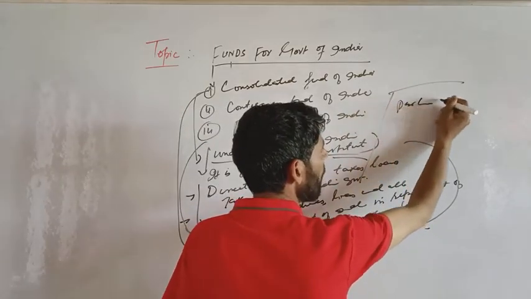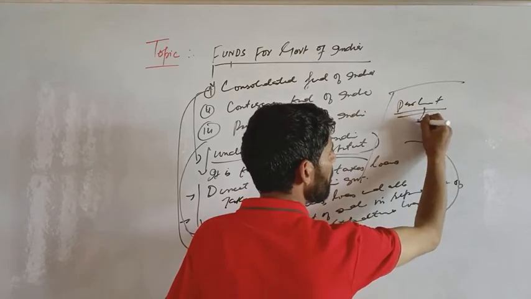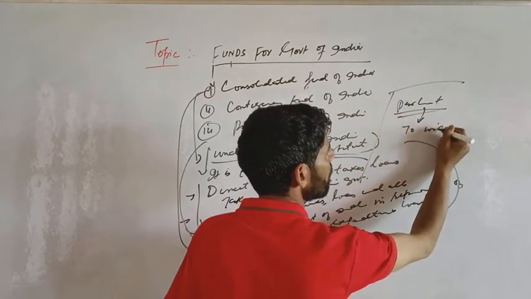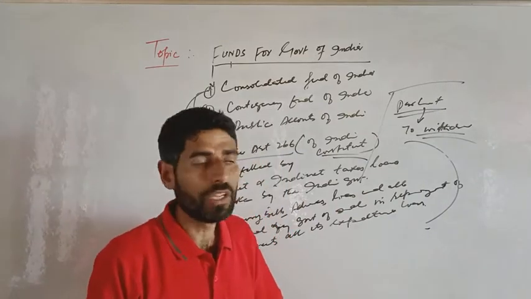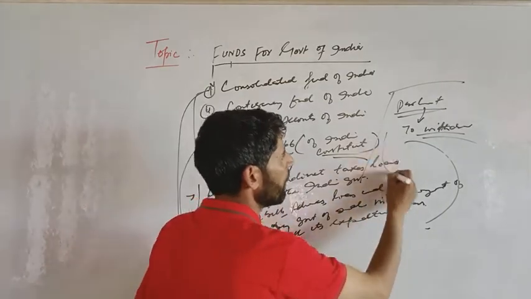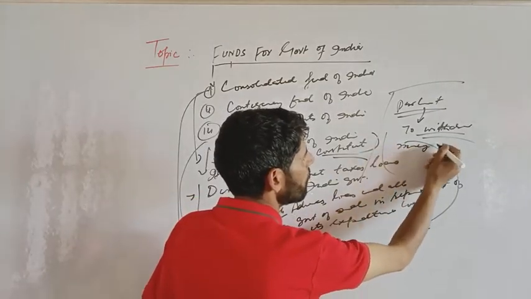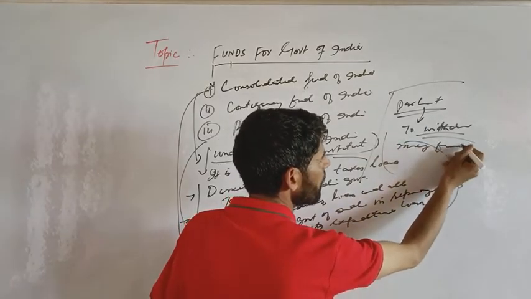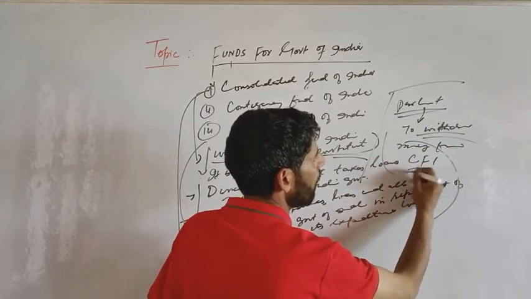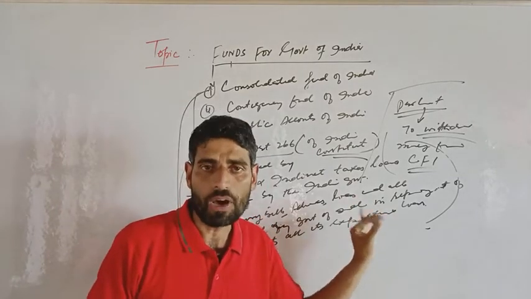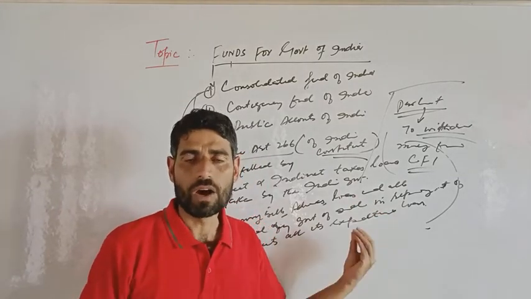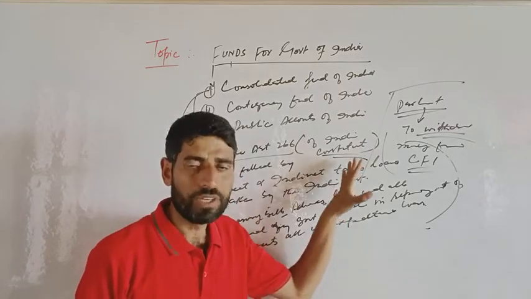It needs parliamentary approval to withdraw money from the Consolidated Fund of India. Clear? For what purpose? To withdraw money from this account.